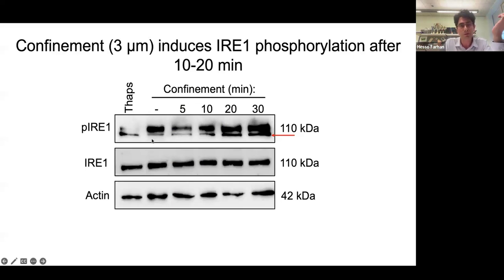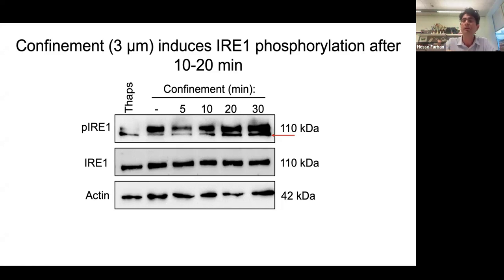So this is the first figure. This is the basal level of IRE1 phosphorylation. This is the positive control with thapsigargin, just to activate the UPR. And you see that within about 10 minutes, you see the first traces of IRE1 phosphorylation. Then as time goes on, it saturates at about 30 minutes. You can keep the cells for 3 hours in confinement, and you will not get more IRE1 phosphorylation. So at about 30 minutes, you reach a plateau, and then it stays like that.